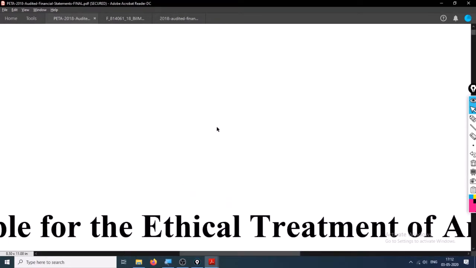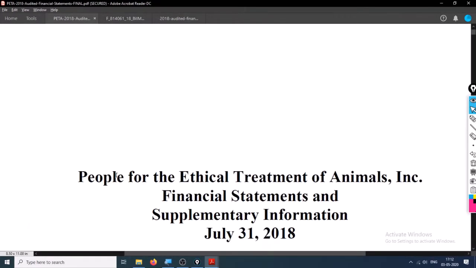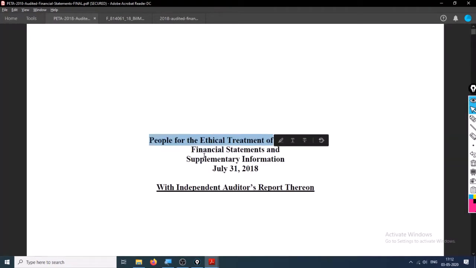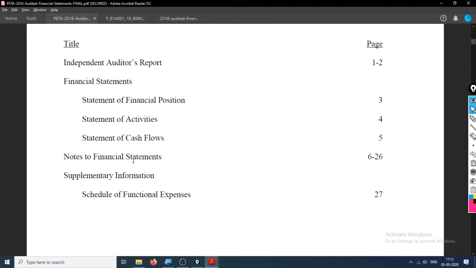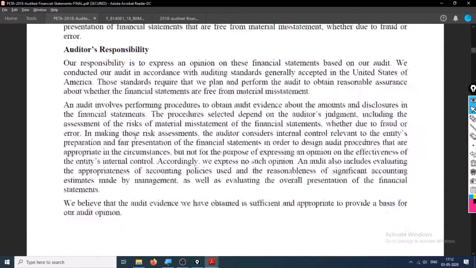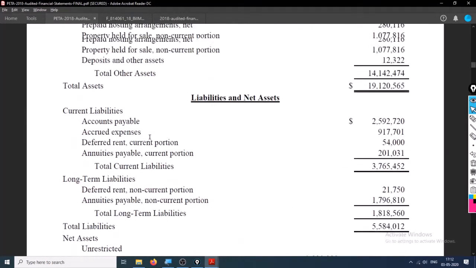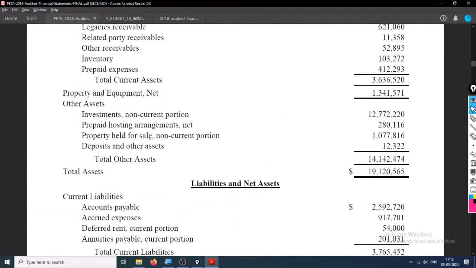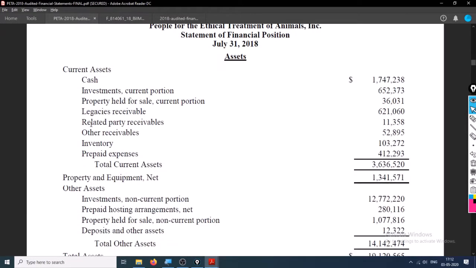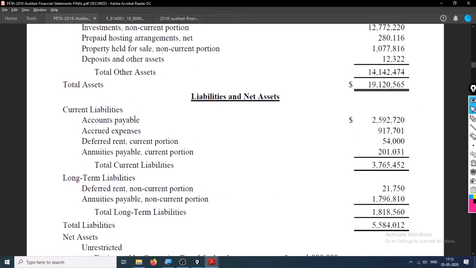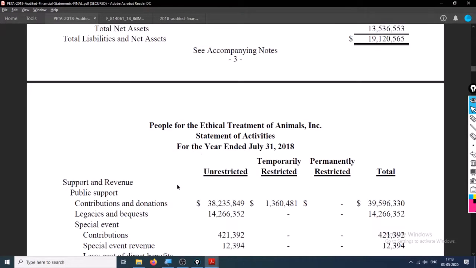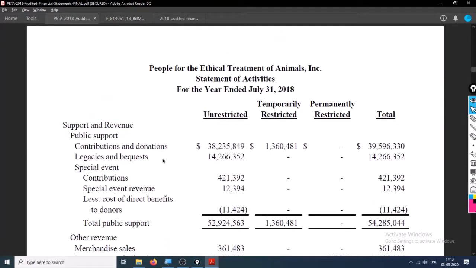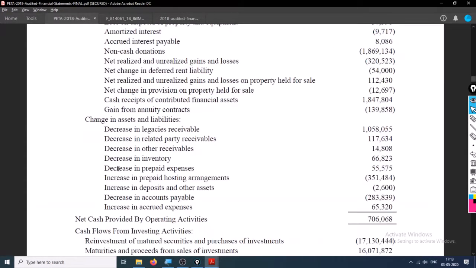There is another NGO, People for Ethical Treatment of Animals Incorporation, that is PETA, and here is the audit report. This one is also the same; you can check it out yourself. It has the same format of assets and liabilities. If you are in Asian countries, it will be liabilities and then assets, so it doesn't matter much. This one is the income statement, support and revenue. Cool. This is the cash flow.